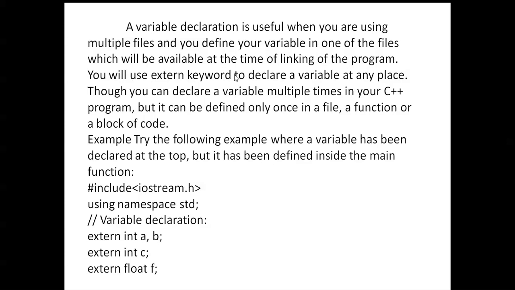You will use the extern keyword to declare a variable at any place. Though you can declare a variable multiple times in your C++ program, it can be defined only once in a file, a function, or a block of code. Try the following example where a variable has been declared at the top but defined inside the main function. Here: extern int a, b; extern int c; extern float f.